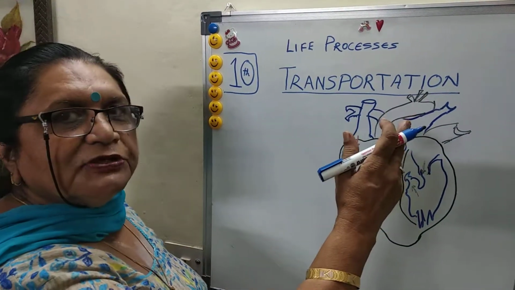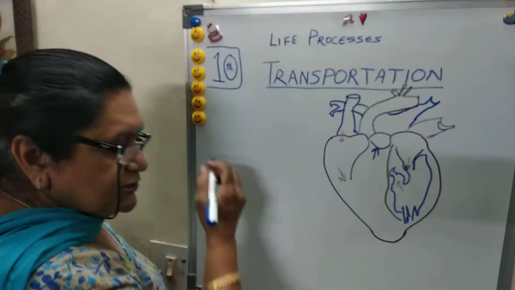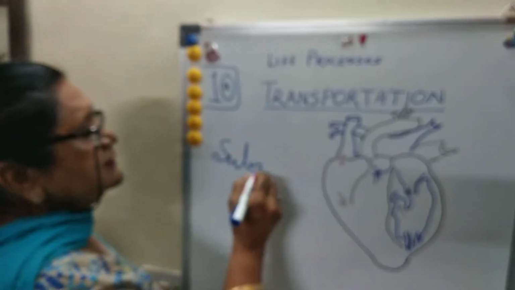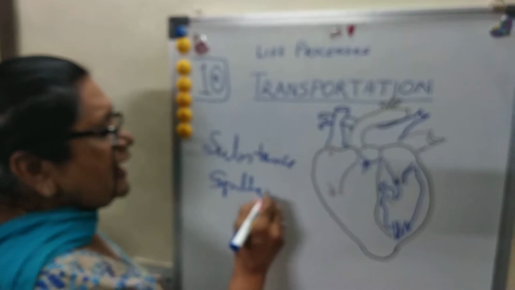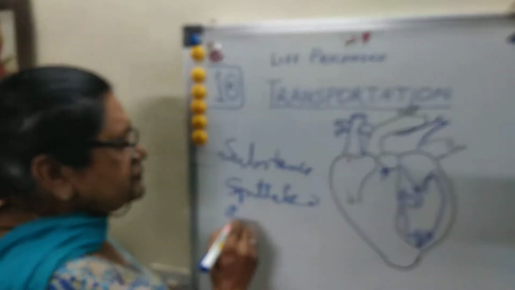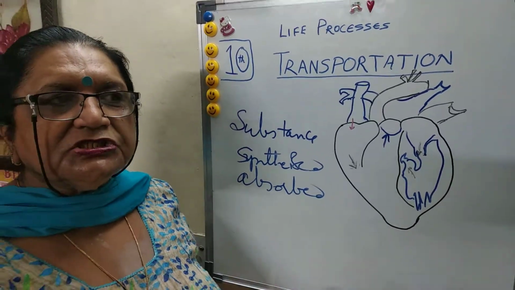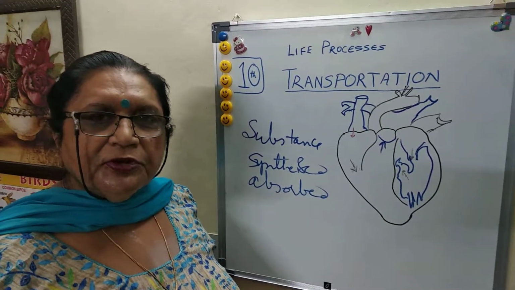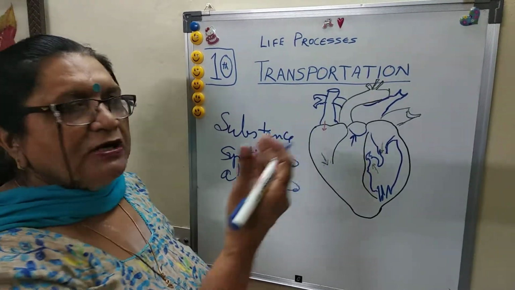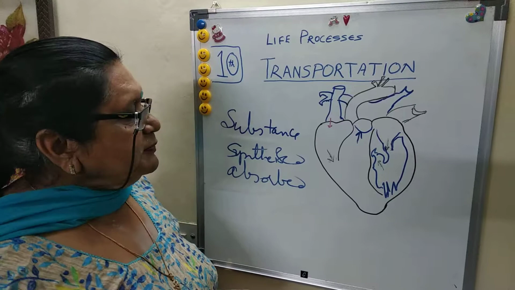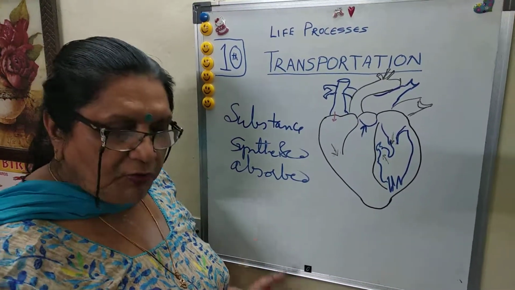First, what is transportation? That means it is the process by which substances synthesized at one place are absorbed. After absorption, they are distributed to various parts of the body, or circulated. So this process is called transportation. That means from one place to another by means of various systems or processes.